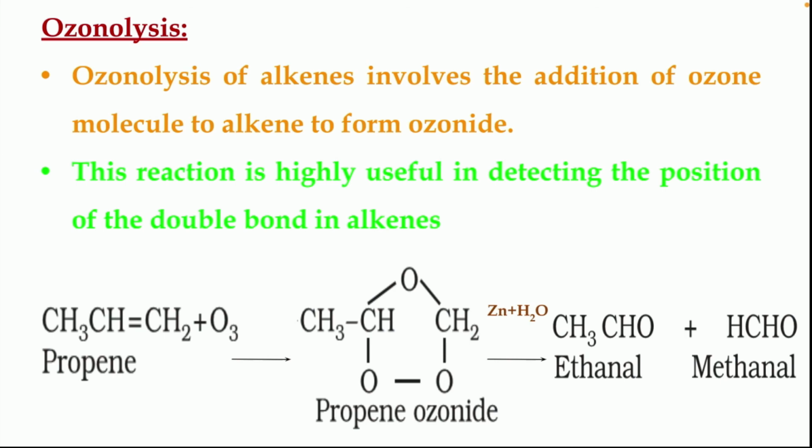Here you see CH3CH=CH2 on reacting with ozone, the double bond between the carbons breaks and three oxygen atoms are accommodated, and after the reaction the products formed are CH3CHO as well as HCHO. The bond breaks in such a fashion that two aldehydes are formed. These reactions are called ozonolysis. It involves the addition of ozone molecule to alkenes to form ozonide.